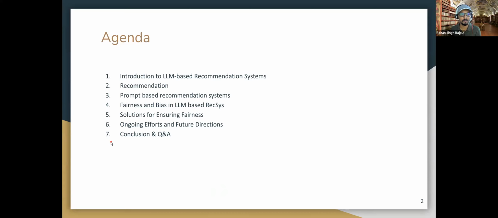These recommendation systems come with their own shortcomings. So we'll be discussing the importance of fairness and bias in recommendation system, especially LLM-based recommendation system. And we'll try to address some of these shortcomings with some of the proposed solutions. And we'll conclude this presentation with ongoing efforts and future direction. So let's start.